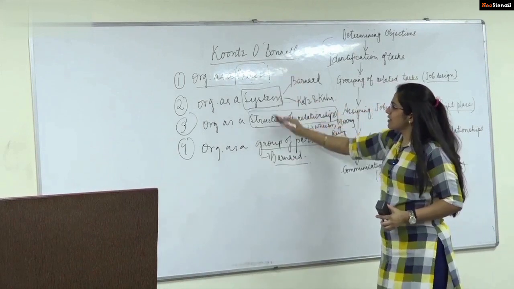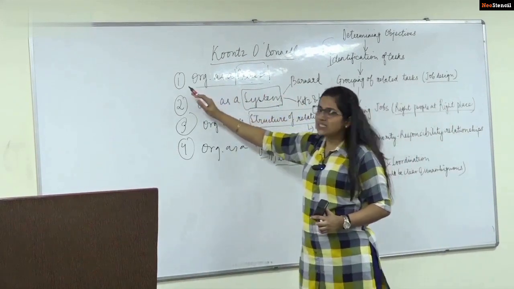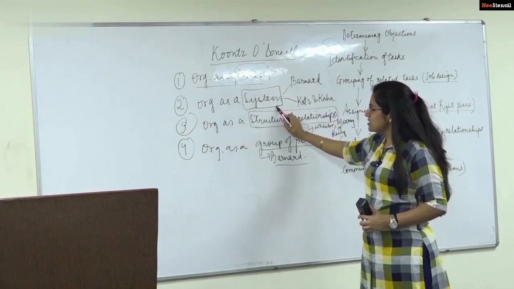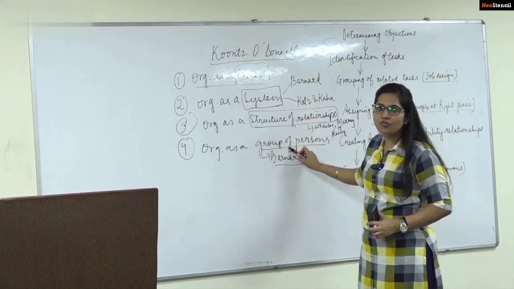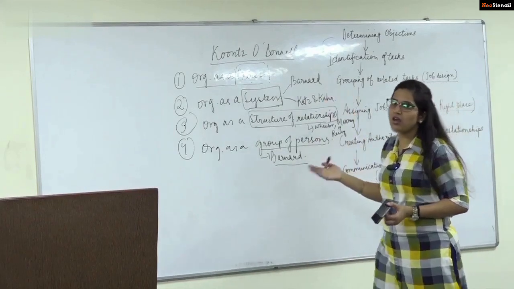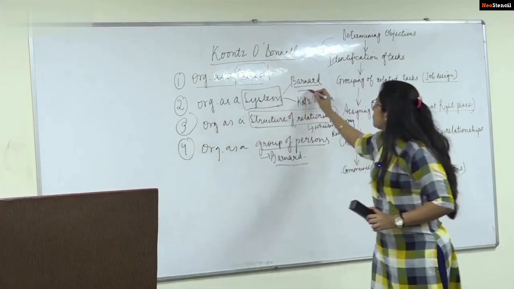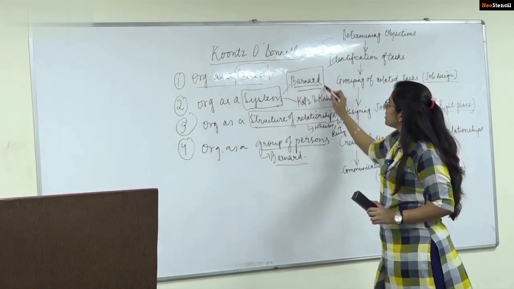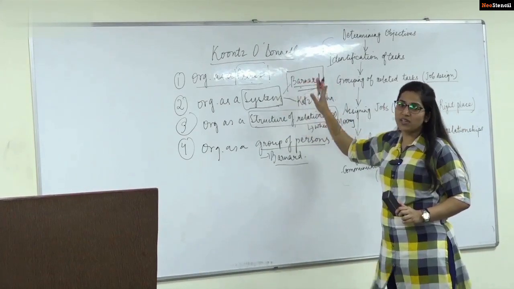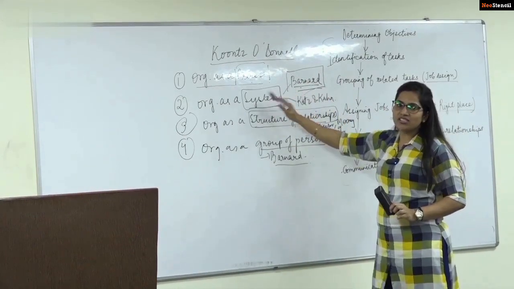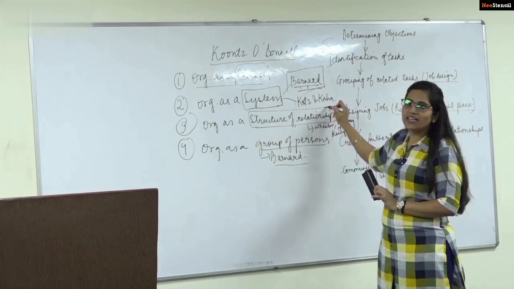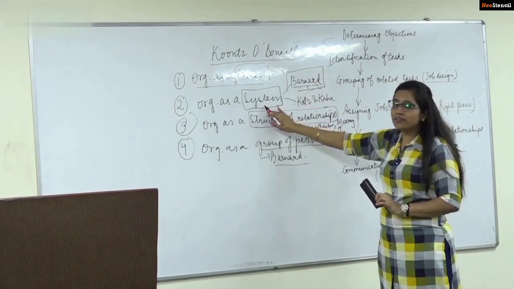Okay. Why are all these aspects important? Because from all these perspectives, we come to a conclusion that organization is a process, it is a system, it is a structure of relationship, it is a group of persons. All these things are very important. If you are asked to write about the organization, you can use these in your answers directly. Also, please note the thinkers which have been provided. You need to relate all these aspects with the thinkers, because relation is very important here. You cannot just study in isolation. Bernard says it is a system. Katz and Kahn have said that it is an open dynamic system. You relate it to the systems aspect.